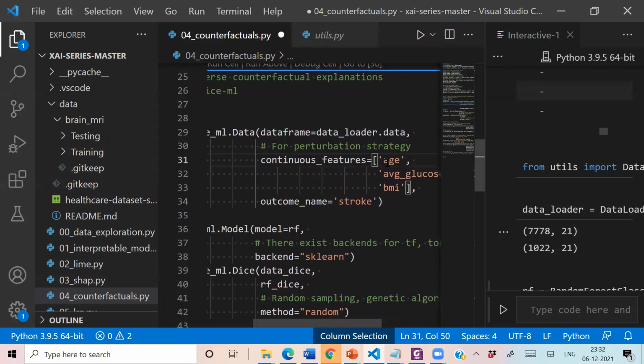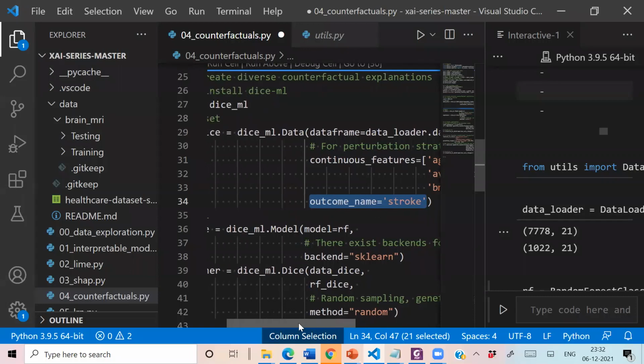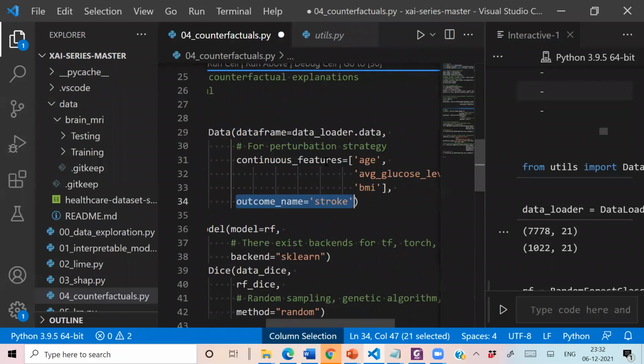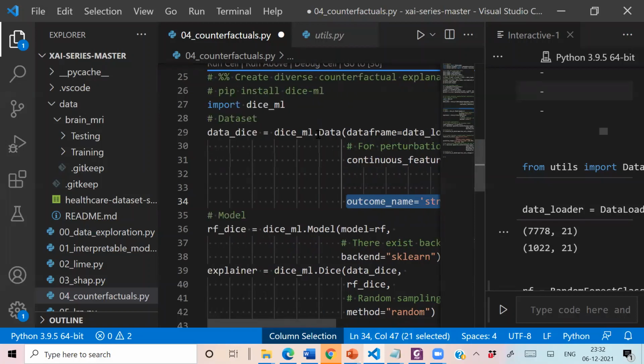So we are specifying those feature values which are continuous, and then we are specifying our class attribute, that outcome attribute. The outcome name is stroke. This is the class attribute. So we are specifying information about our data in this first part: our data, our continuous features for generating perturbations, and our class attribute. This way the data has been specified.